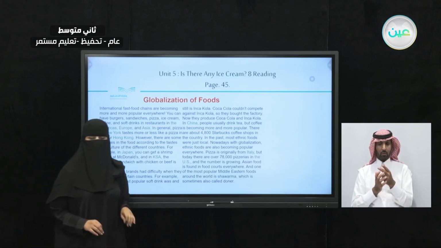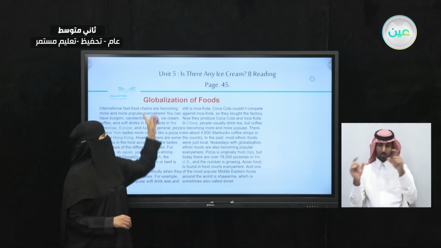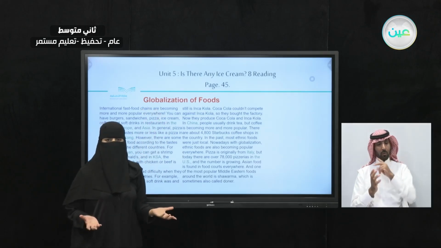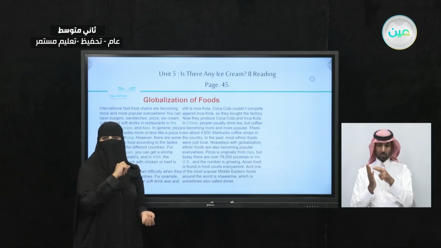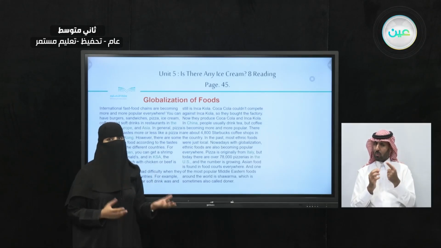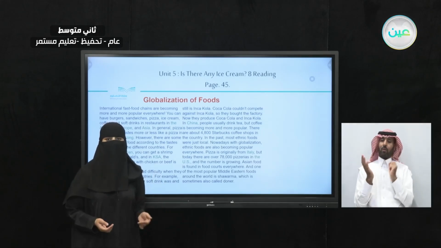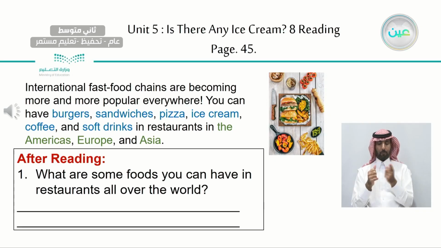So in today's reading lesson, you have this text. What is the title of this text? Globalization of food. What's the meaning of globalization? So now that we are going to start reading, I want you to underline the words that you don't know the meaning of. So you can find the meaning from the context, and if you didn't know the meaning from the context, you can look for the meaning later. Now, let's start with the first part here. Let's take a look at this picture. What can you see?